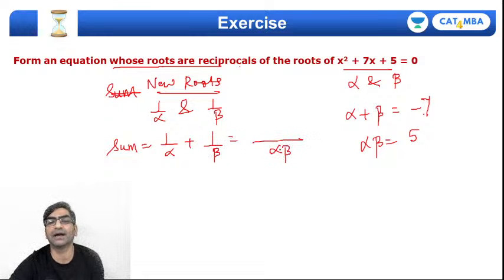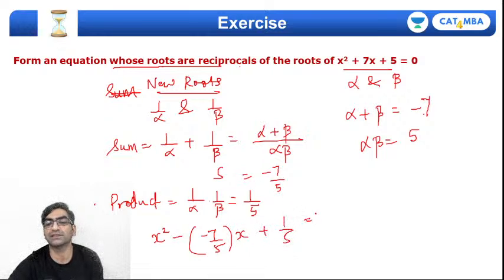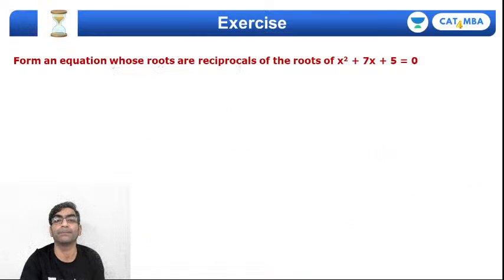Take the LCM of alpha and beta, you'll get alpha plus beta upon alpha beta, which means substituting values from there, -7/5. This is S. Similarly, product is going to be 1/alpha into 1/beta, that's 1/alpha beta, that's 1/5. So what will the equation be? x² minus s into x plus p equals 0, and you can then simplify this as 5x² plus 7x plus 1 equals 0. There you go. That's the required quadratic equation. No brainer.